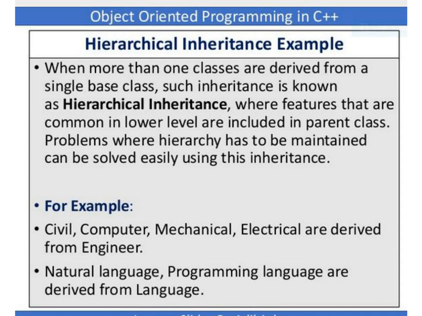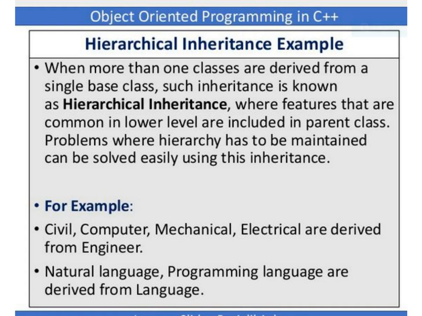So here what happens? We have only one base class, but we have many subclasses. That is called hierarchical inheritance. For example, civil, computer, mechanical, electrical are nothing but subclasses. But the common class is what? Engineer. Engineer has all the characteristics, and civil, computer, mechanical are all the sub branches which come under the common class called engineer.